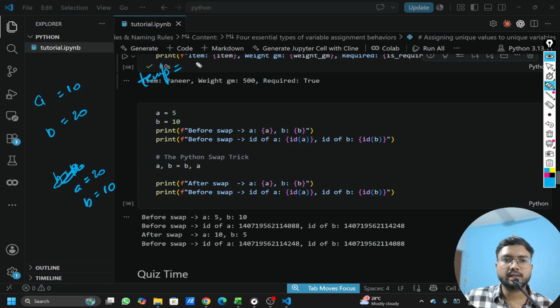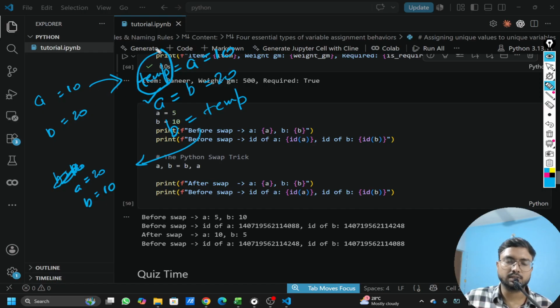I will store the value of A here, which is 10. Then I will assign A equal to B, which is 20. And then B is equal to temp, because A is already overwritten. So B equals 10, and this gives me the swap. I have to go via this temp variable.